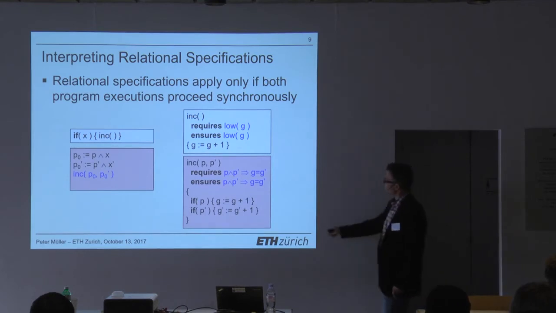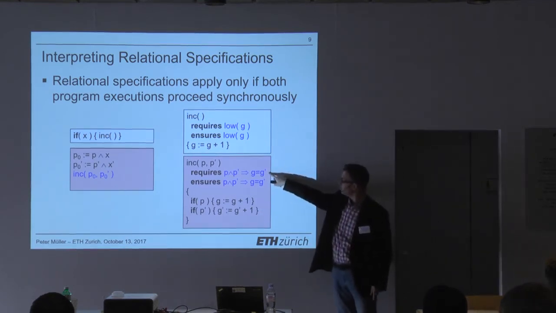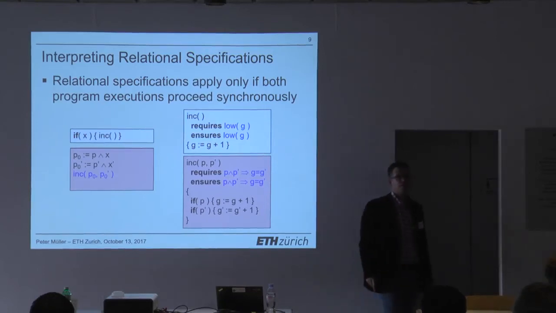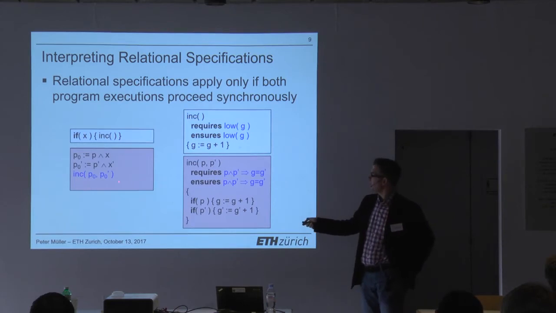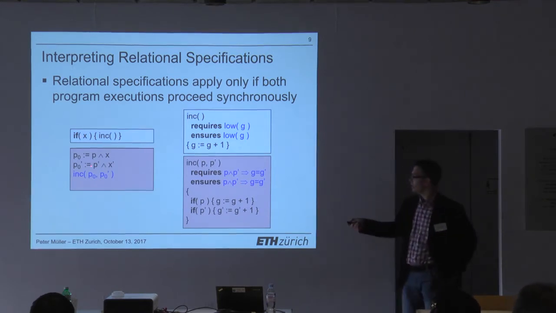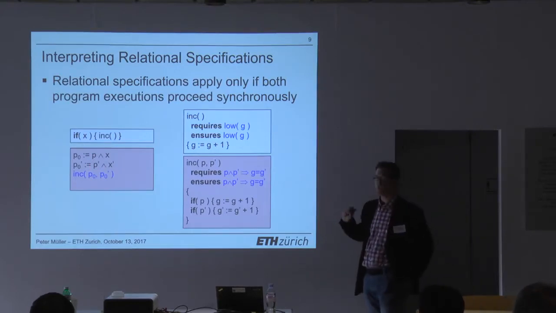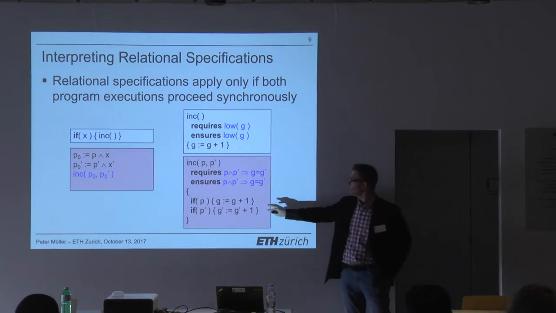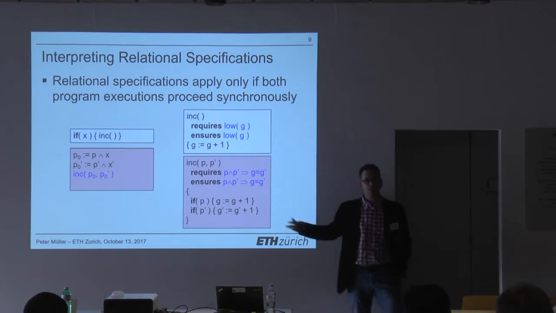Okay, now you can first of all easily see that we can verify this method. Right? If you can assume this, you can easily prove that. That's a totally straightforward proof. And we can also easily verify this example over here, right? Because this specification is strong enough to tell us that if X is low to begin with, we can actually prove this property. So now we did use a relational specification. We don't need to know what inc does functionally, right? We don't use the fact that it's actually an increment.